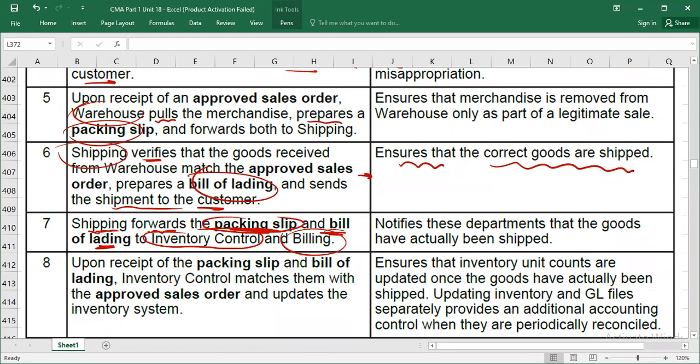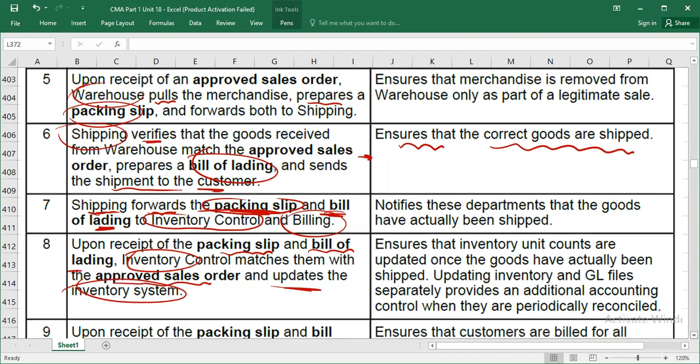So what they will do now, inventory control will compare packing slip and bill of lading with the approved sale orders and update the inventory system. Inventory system obviously guys, is where we are recording inventory, how much inventory is moved from the system. And this will be recorded in general ledger files also, right?